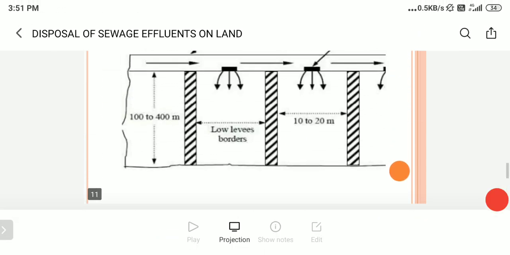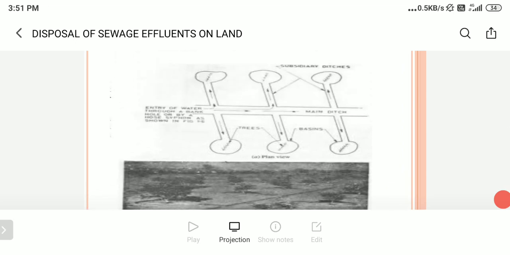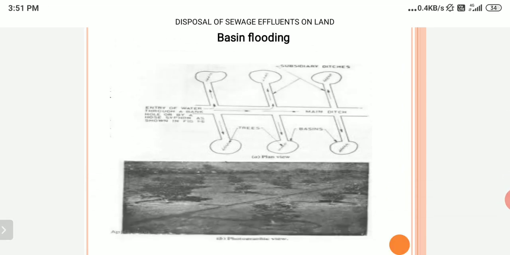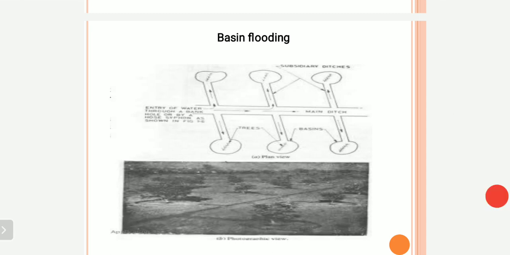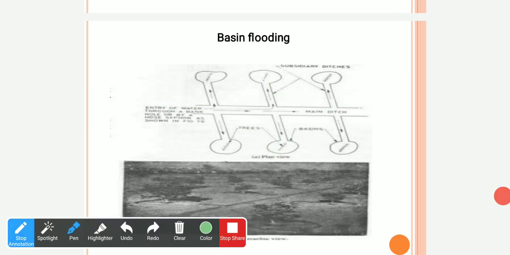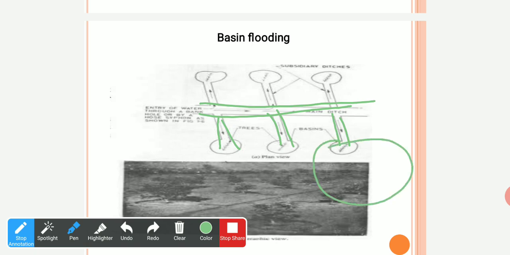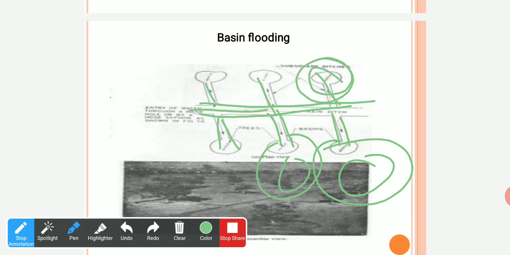And the last one is basin irrigation. What is basin irrigation? In this, what happens? See here, there is a main supply of water. From the main supply there is a subsidiary ditch, or you can say small pipes, and there is a basin here in which a tree is grown. The water from the main supply goes to these basins and gets accumulated in them. So each tree will get its own water, and there will be less wastage of water in this case also.